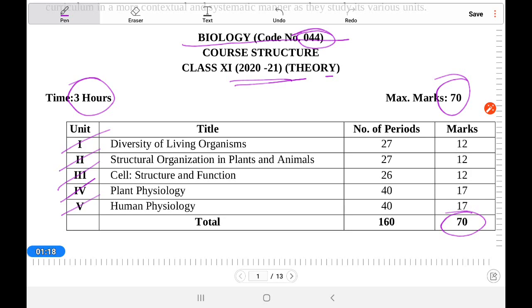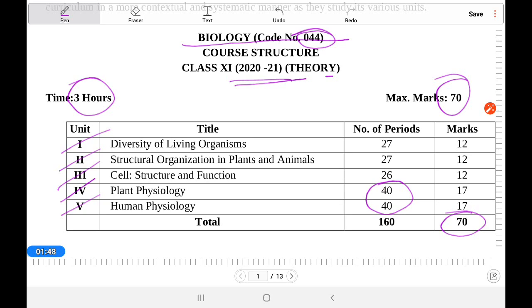So the syllabus is a big syllabus, but here you can see the weightage which is divided. From the periods you can understand the length of the chapters. Obviously the physiology part, plant physiology and human physiology, is the most of the part.